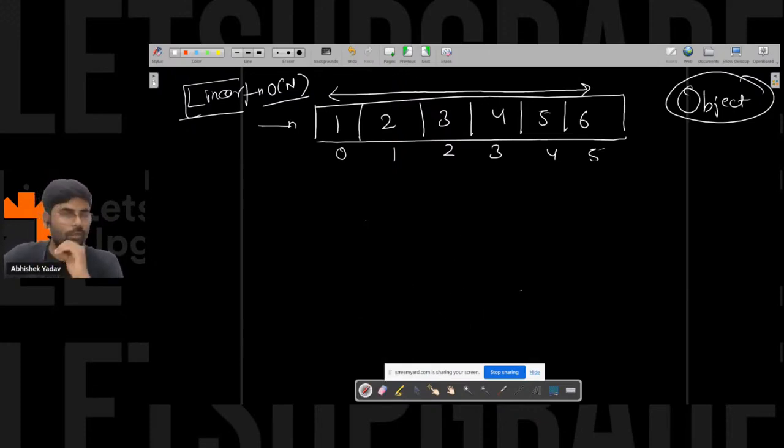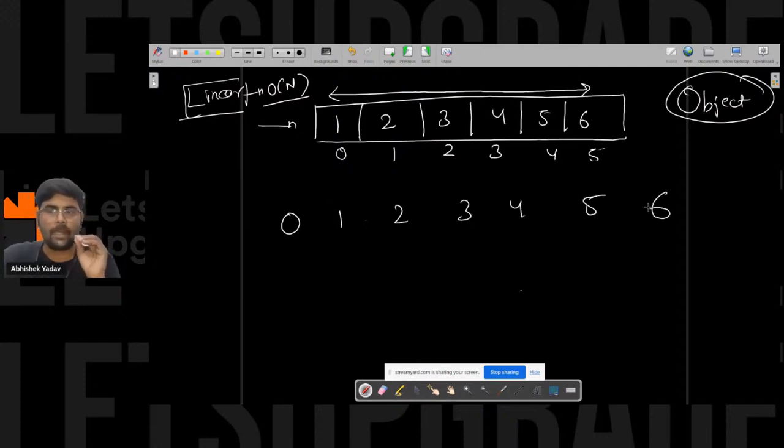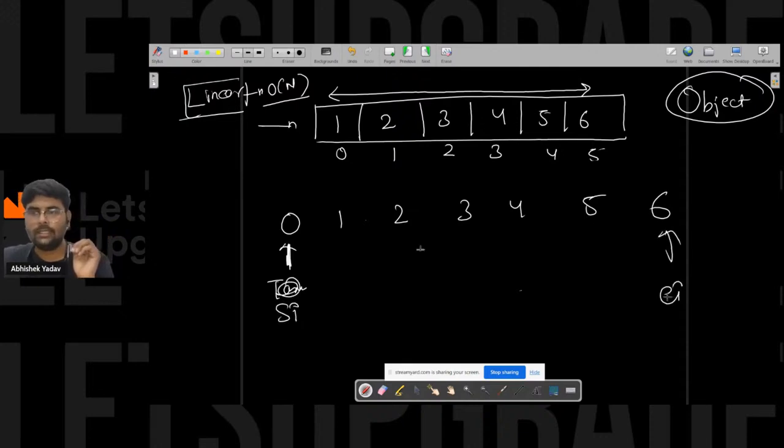So basically, in order to reduce the search space, if I have 0 1 2 3 4 5 and 6, what is the best chance to reduce the search space? Anyone? If Tarun is here, and Tarun knows the starting point and the end point, and Tarun has to find some element, what will be the best possible reduction Tarun can do in this part? Anyone from the audience?